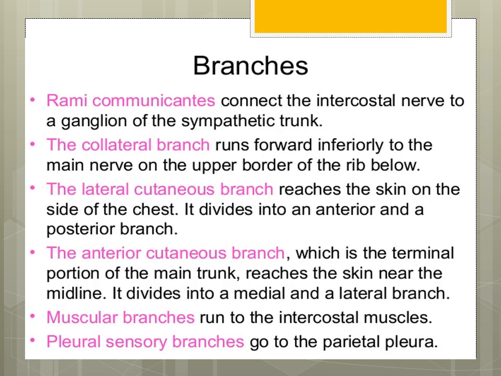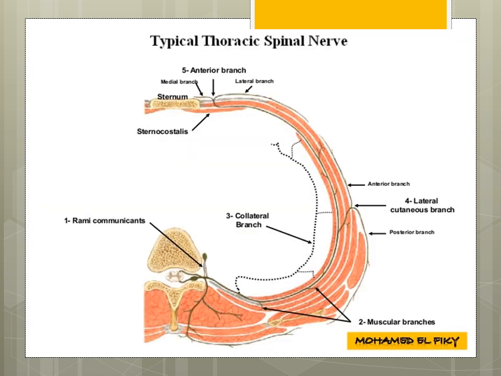So again, this is the repetition. As you know, rami communicantes, or communicating branches, connect the intercostal nerve to the ganglion of the sympathetic trunk. Collateral branches; the lateral cutaneous nerve supplies the lateral aspect of the thoracic wall; the anterior cutaneous branch supplies the anterior thoracic wall. Muscular branches supply the intercostal muscles, and the pleural branches supply the parietal pleura. So this is a beautiful picture of a thoracic spinal nerve.